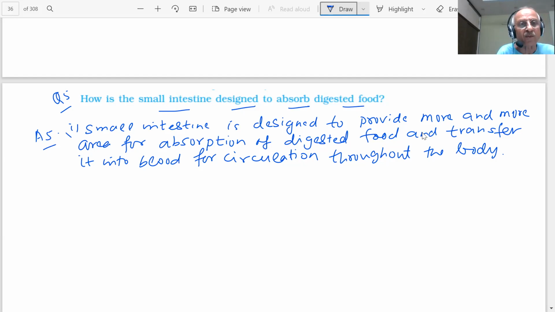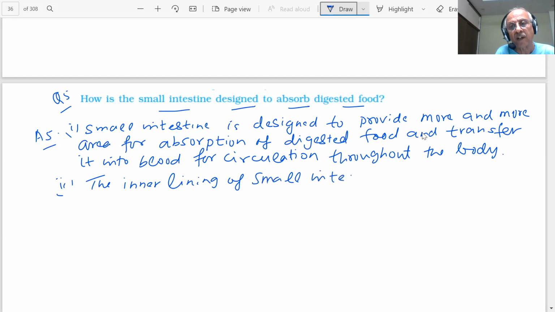The inner lining of the small intestine has a large number of finger-like projections, ठीक है.